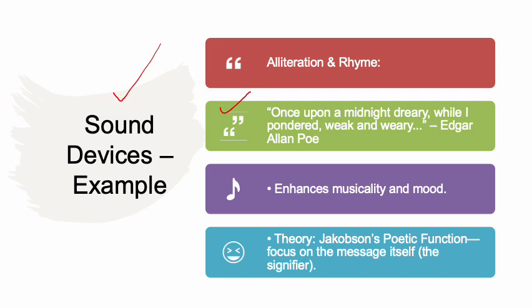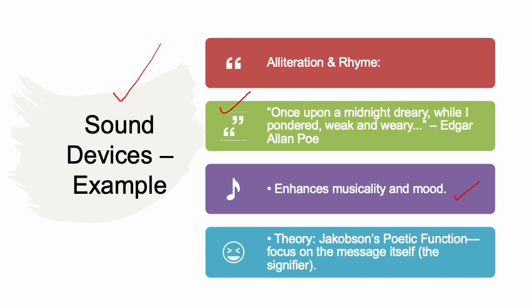These lines show some repetitions, like weak and weary, and then midnight dreary. All these sounds and words are being repeated. The beginning or ending sounds, weak and weary for example, should be termed alliteration. It also creates a rhyme because of the up and down sounds, and it is used to enhance musicality and mood.